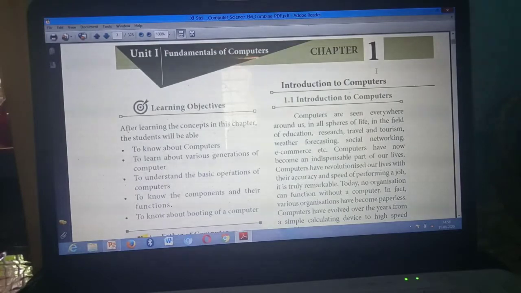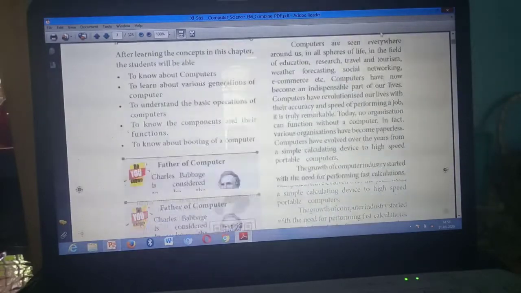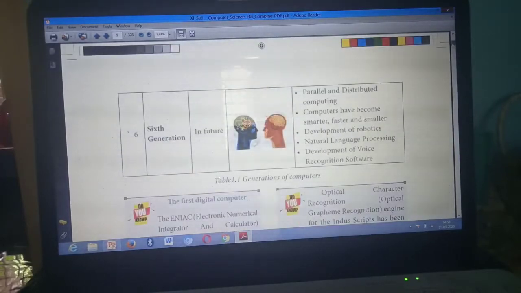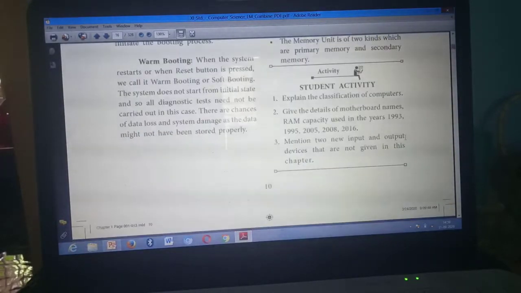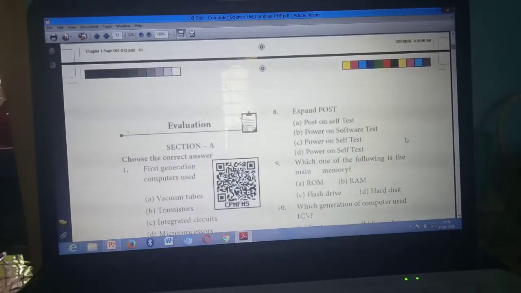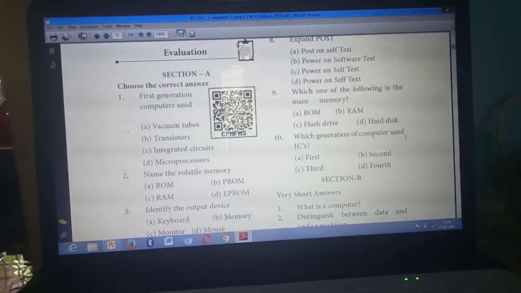All of you take the textbooks. In your textbook, all of you take page number 11. Have you all taken? First we are going to mark the one word questions. Section A. Please listen carefully and mark it.